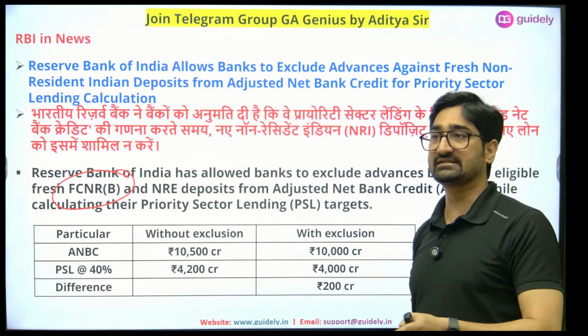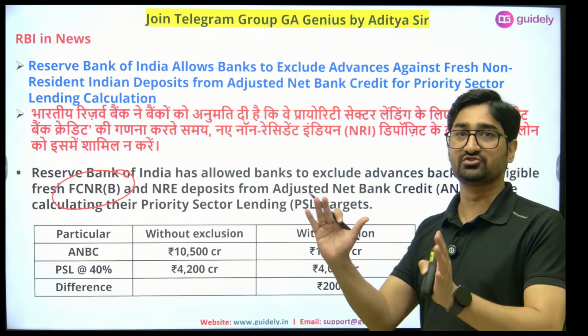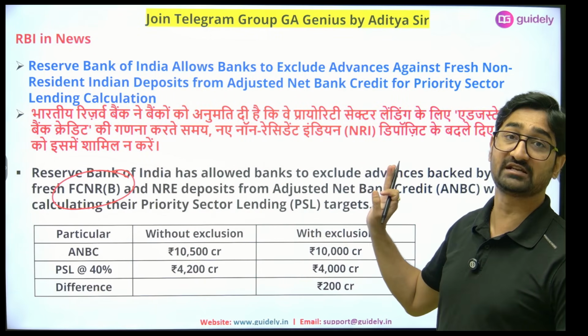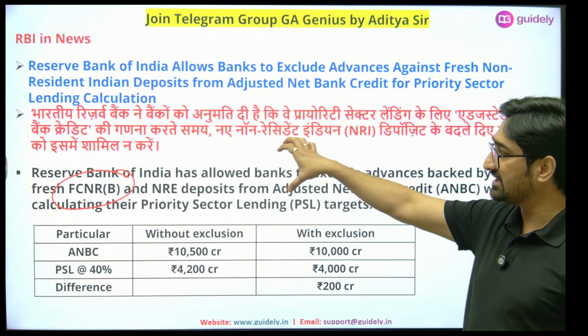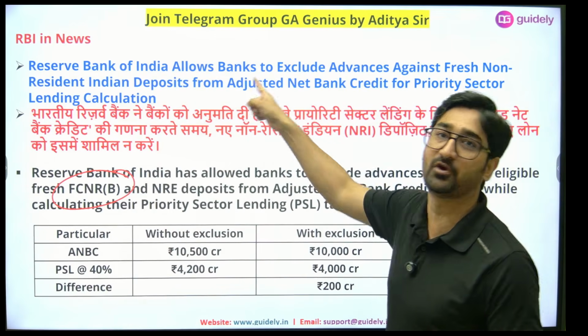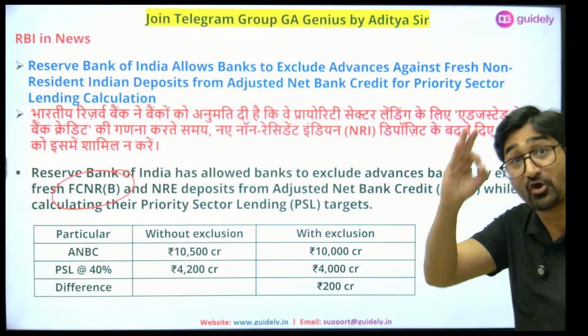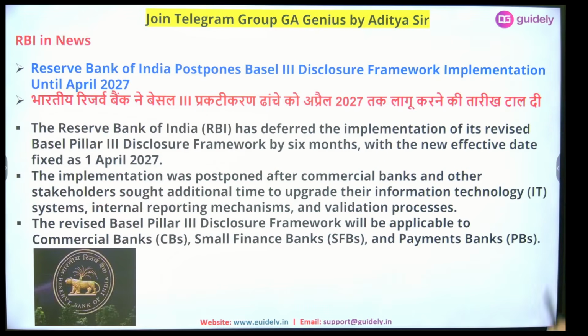Second, CRR/SLR means RBI monetary policy tools that we need to cover. Third, PSL, priority sector lending, so that we need to cover. So either from the static part or directly from this RBI circular, we can expect the question for sure. मतलब बहुत ज़्यादा chances हैं.